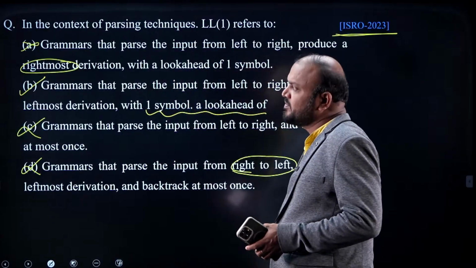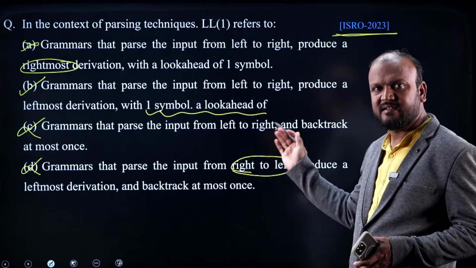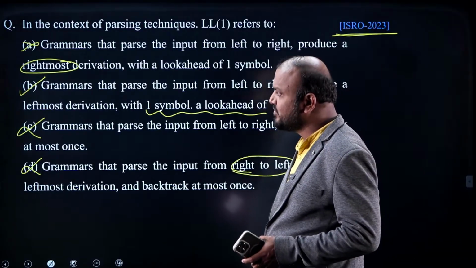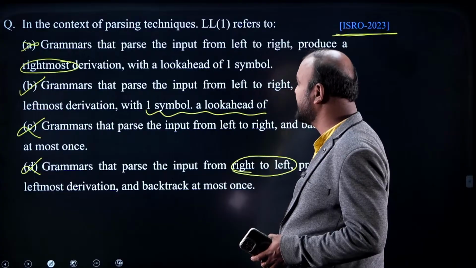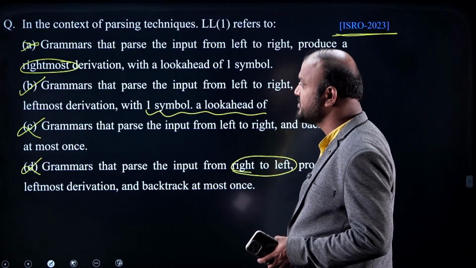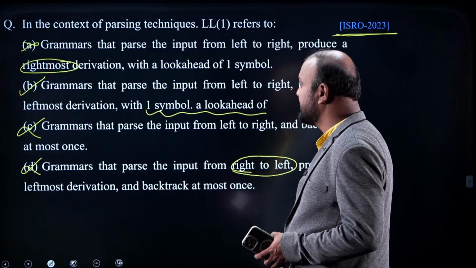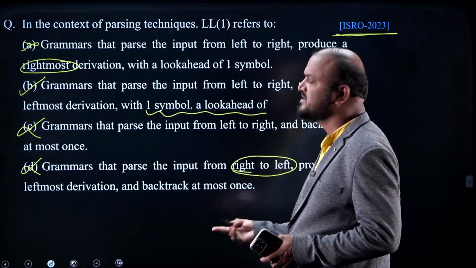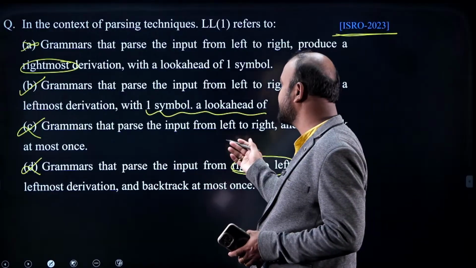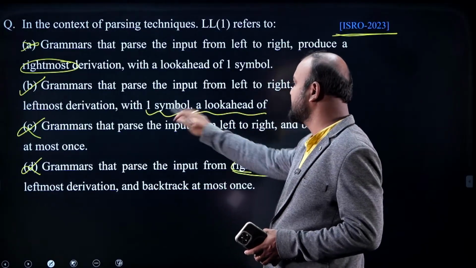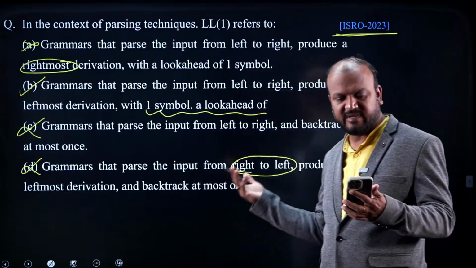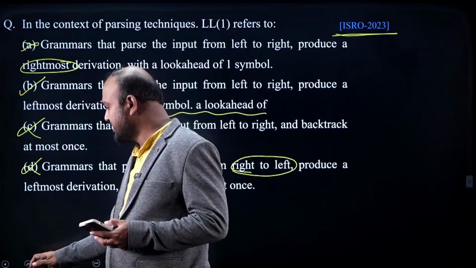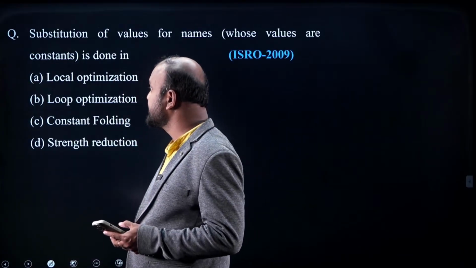Here the sentence is not properly framed, but whatever is there I have copied as it is from the ISRO paper. Actually, how could the sentence be? Grammar that parses the input from left to right produces a leftmost derivation with one lookahead symbol. The best phrasing is with one lookahead symbol. The sentence is not properly framed, but that is what was given, so I have copied it as it is. This is an ISRO 2023 question.